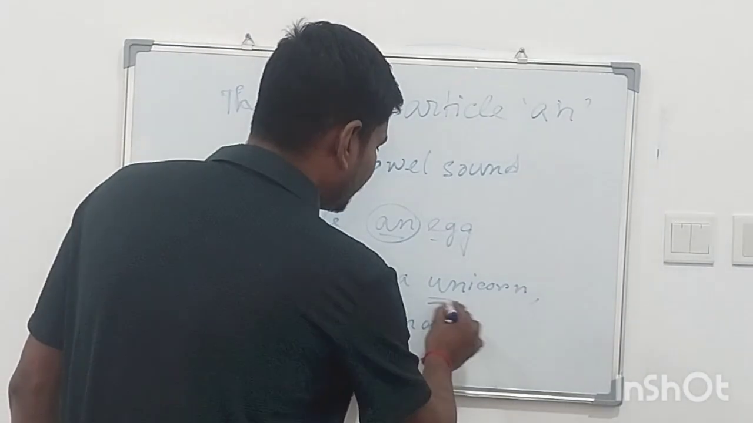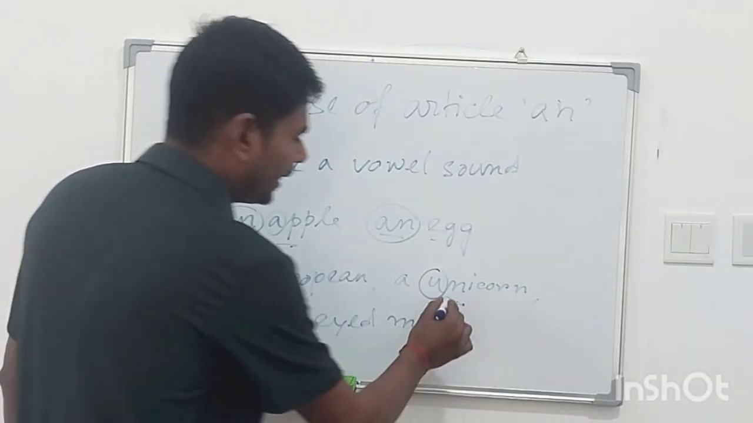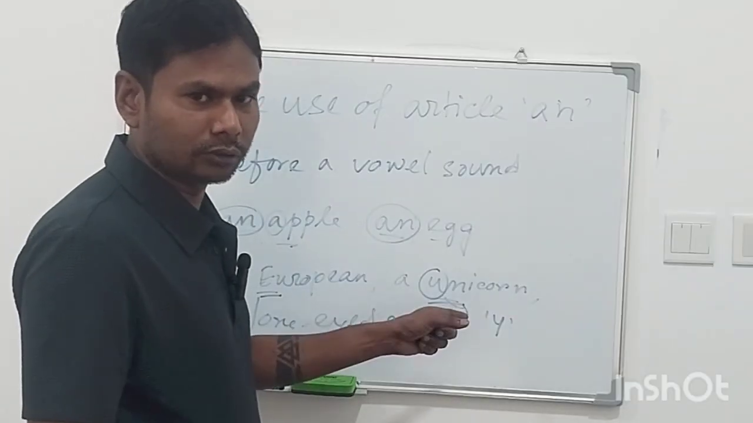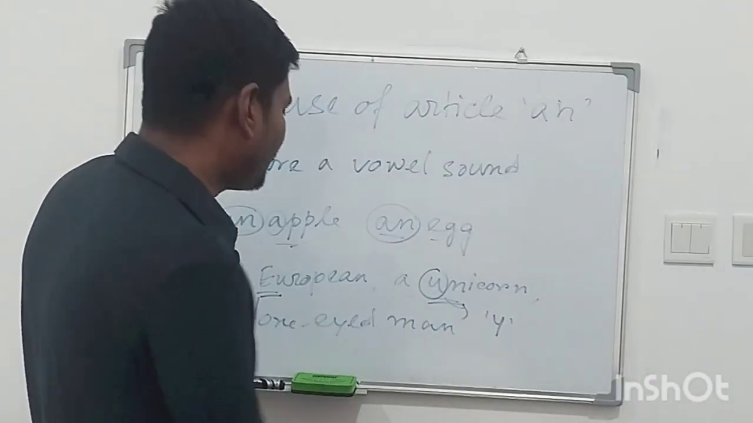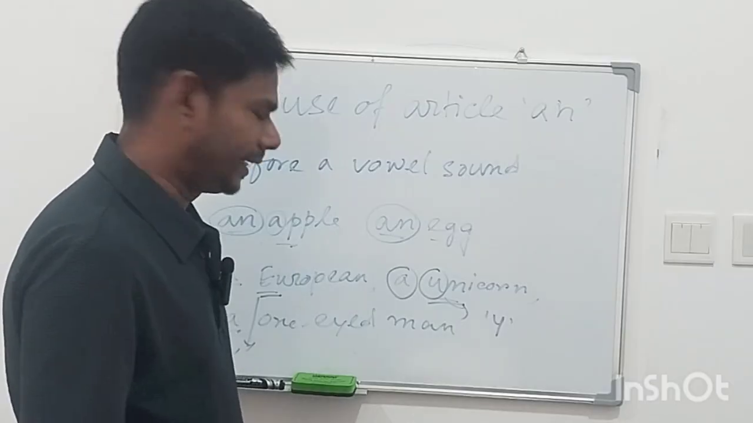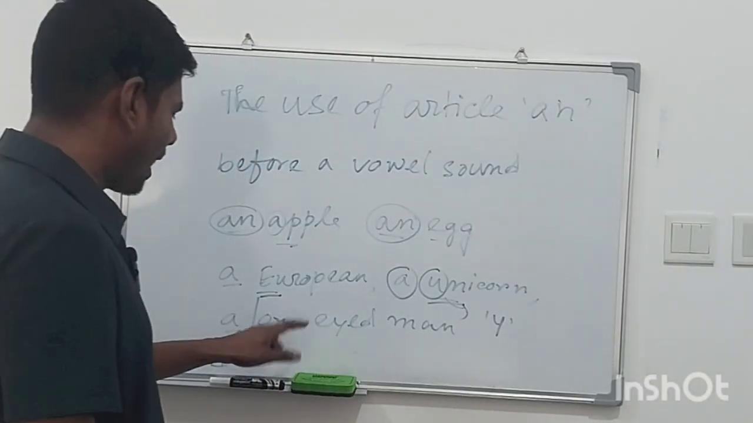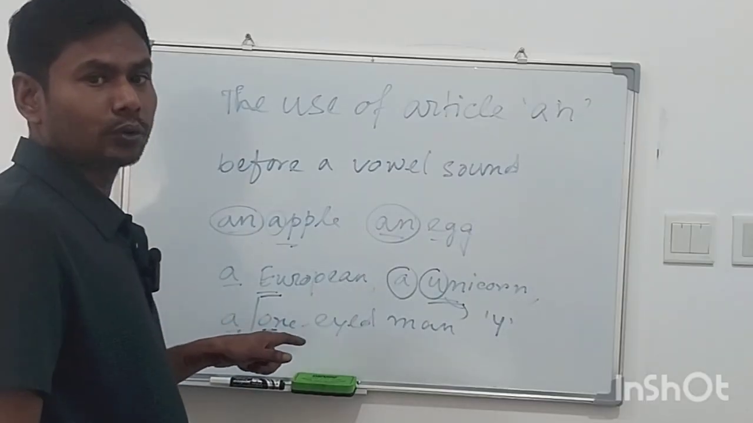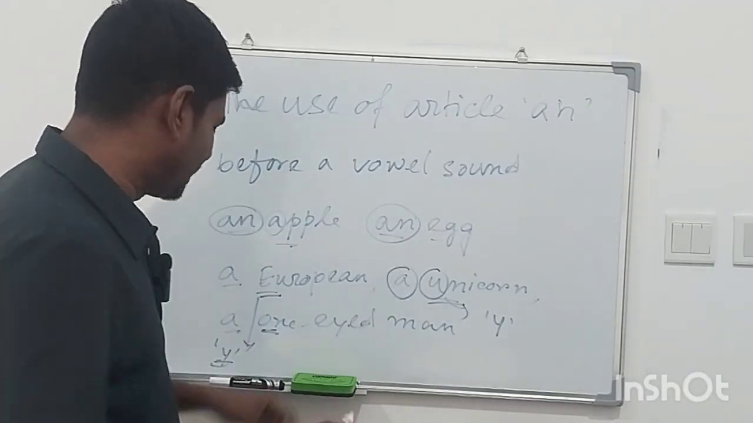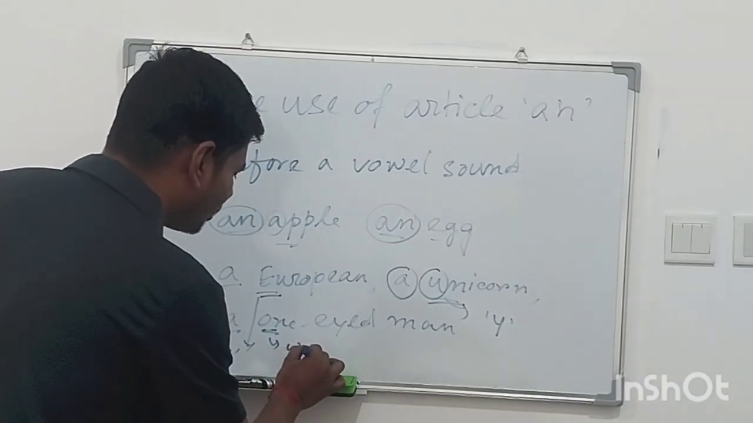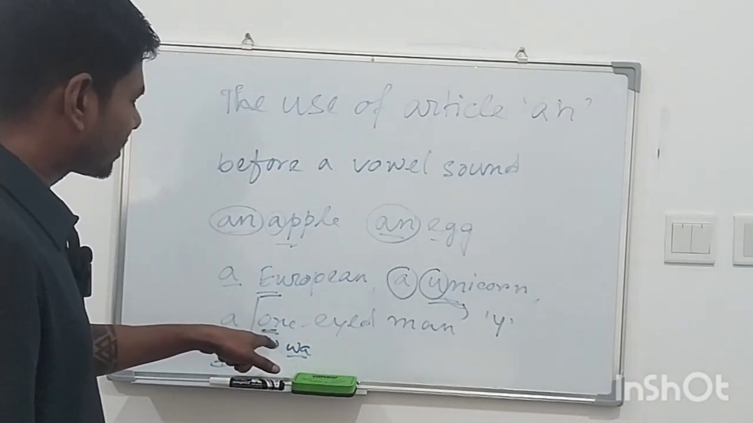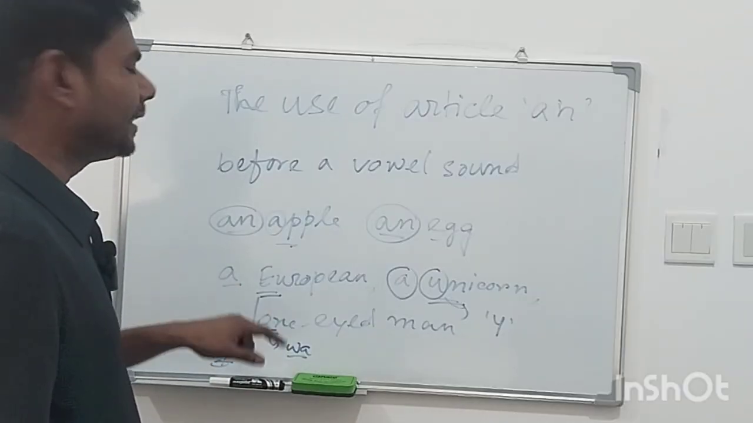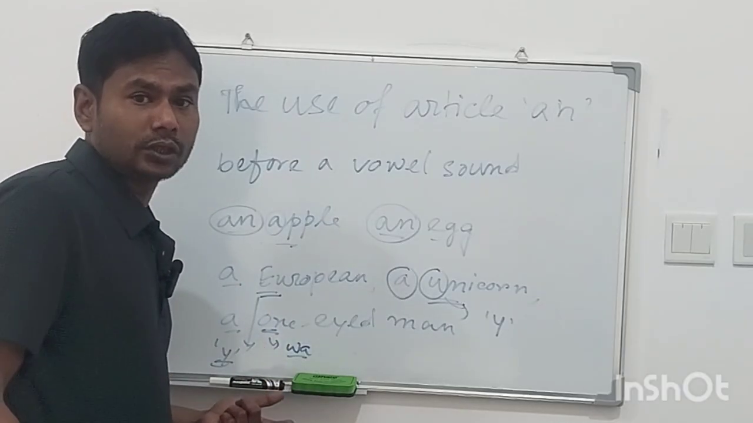Same as unicorn. Unicorn is also taking the sound of Y, that is a consonant. So I have used a here. One-eyed man: this vowel O is also taking the sound of a consonant, wa, W, a consonant. So a should be used here, not an.